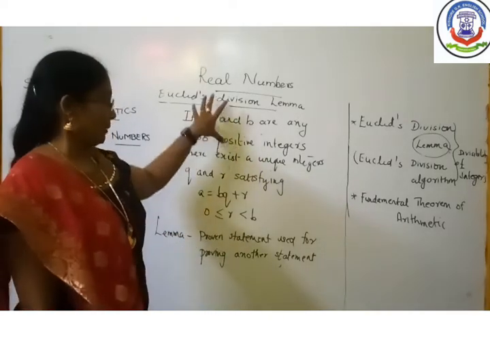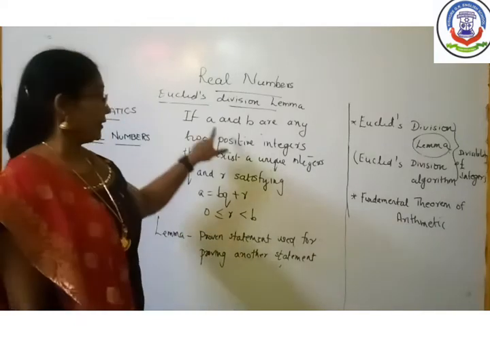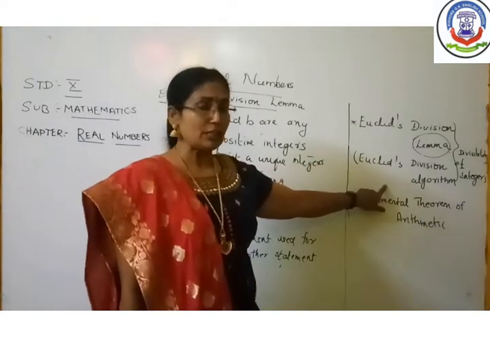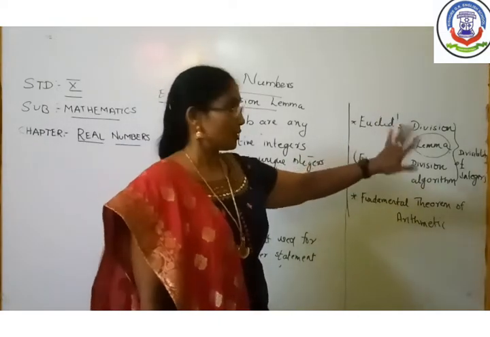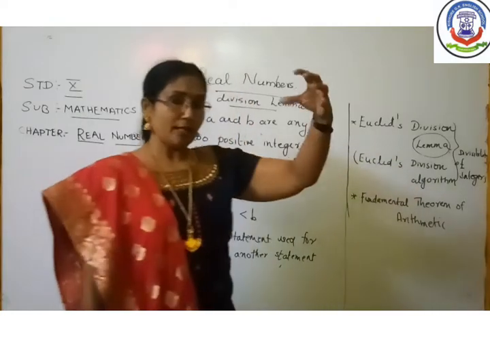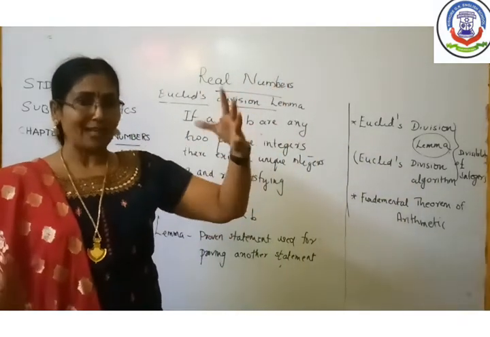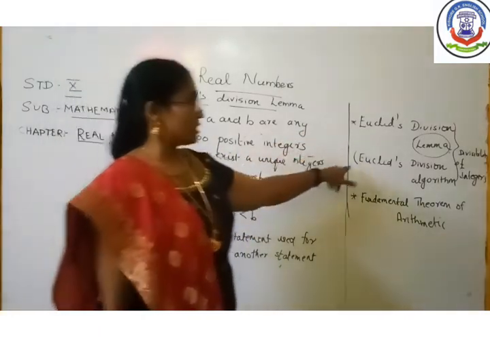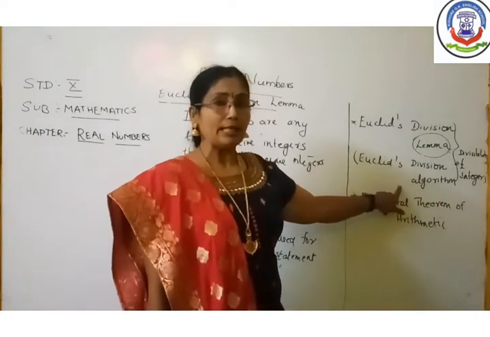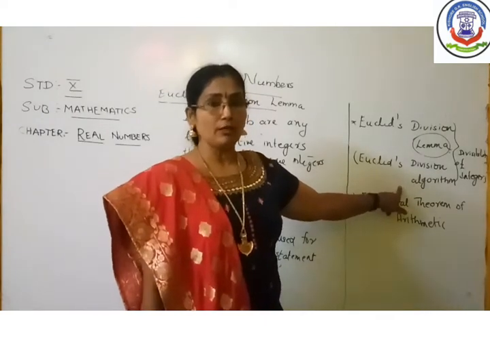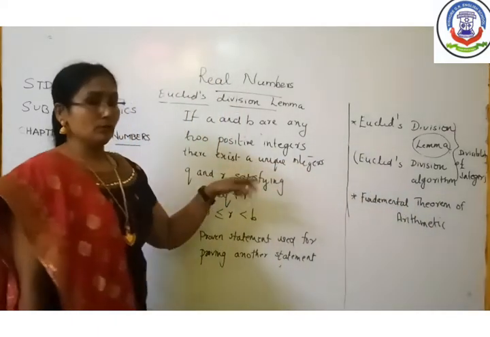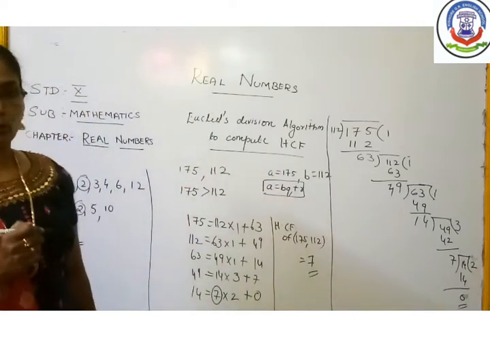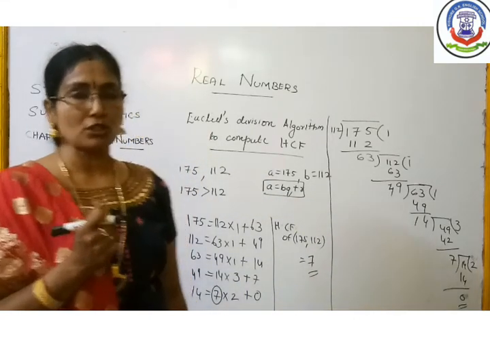Clear for you, children? Now you might have understood what I have written here: Euclid's division lemma and Euclid's division algorithm, divisibility of integers. Both are related to divisibility of integers. Euclid's division algorithm means a series of steps, known as an algorithm, for computing that particular HCF. This is how Euclid's division is useful for finding the HCF of any two given positive integers. Now let us use Euclid's division algorithm. How can you compute the HCF of any two given positive integers?